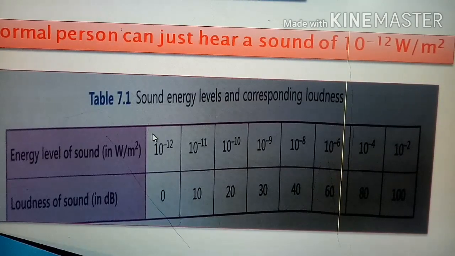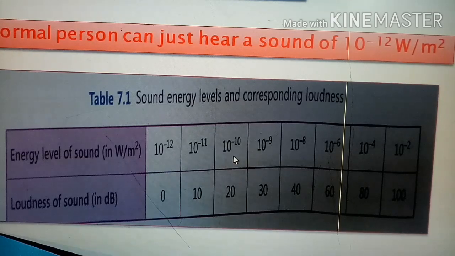Now look at this table. Energy level of sound in watt per meter square. And look at that, 10 raised to power minus 12 watt per meter square is taken as a reference point. So 10 raised to power minus 12 watt per meter square means loudness of sound in decibel will be 0 decibel. And if the energy level is 10 raised to power minus 11 watt per meter square, that means it's 10 times the reference level, then the loudness is taken to be 10 decibel.